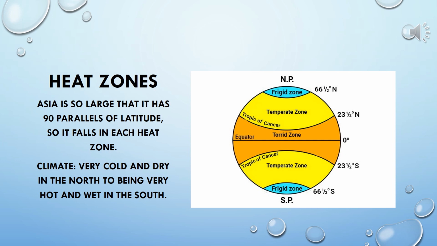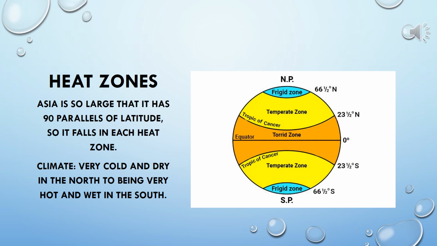Frigid zone is shown in blue color, and frigid zone is located around the North Pole and around the South Pole. Temperate zone falls just below the frigid zone in both the hemispheres, and it is shown with yellow color. Next is torrid zone, which is just around the equator in both the hemispheres.